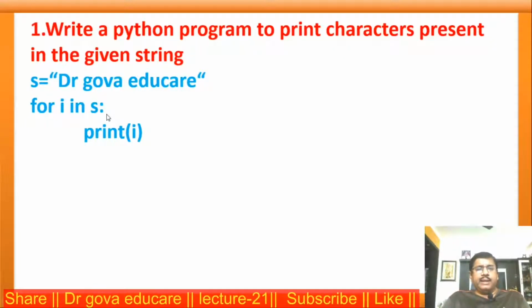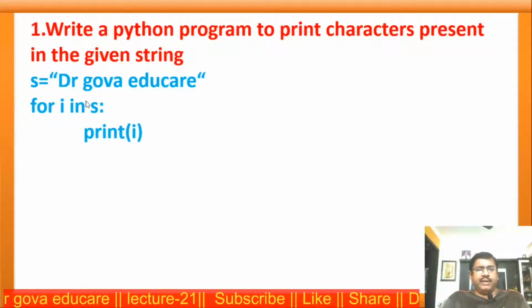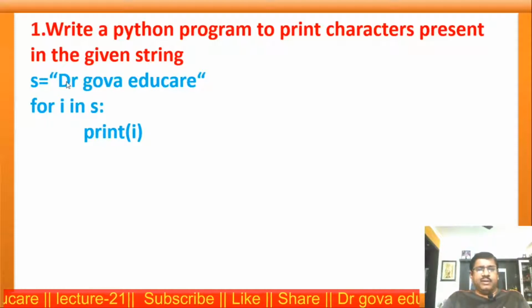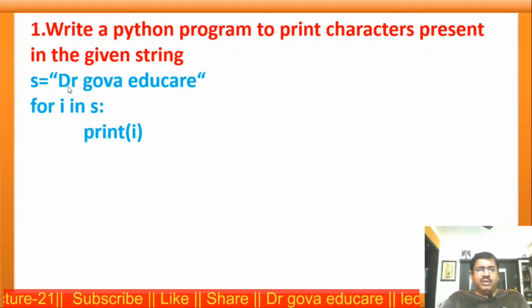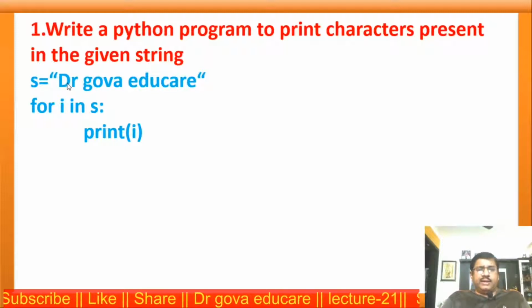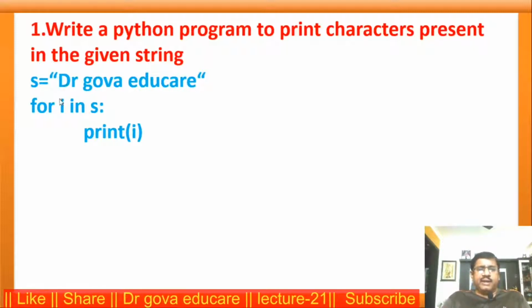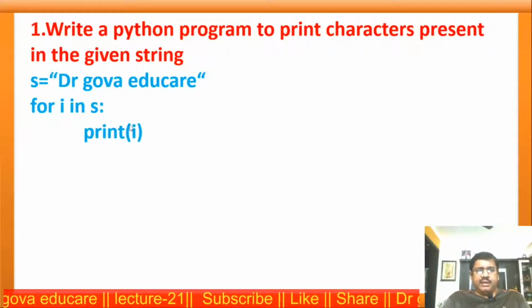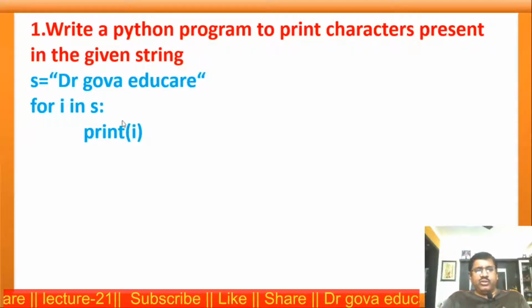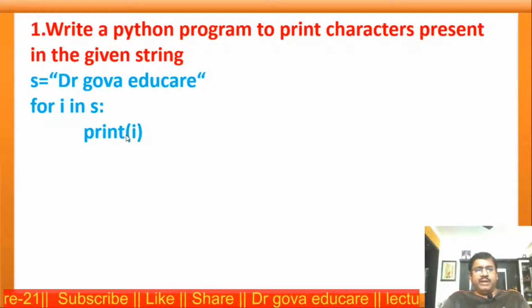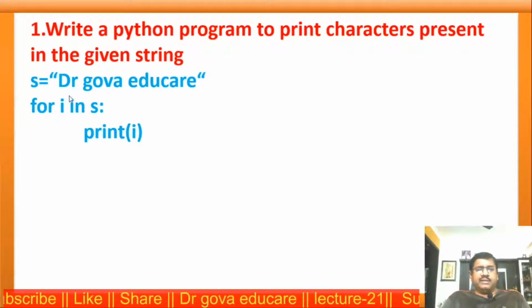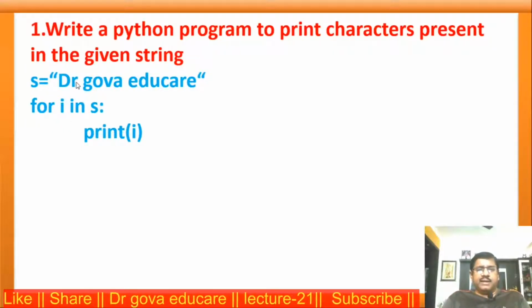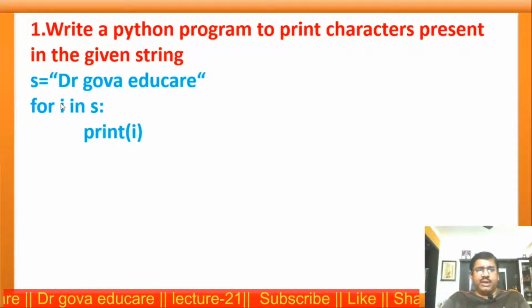for i in s, here i is the variable, s is the sequence. Now the first character of the sequence is assigned to i. Then the print statement will be executed, that is, capital D will be displayed. Next, the second character of the sequence is assigned to i.